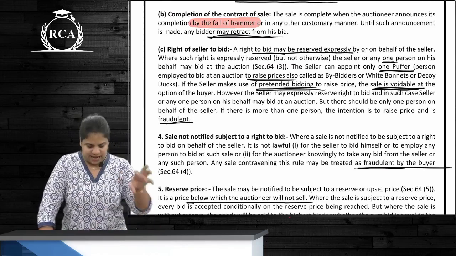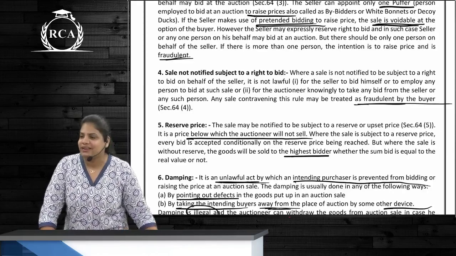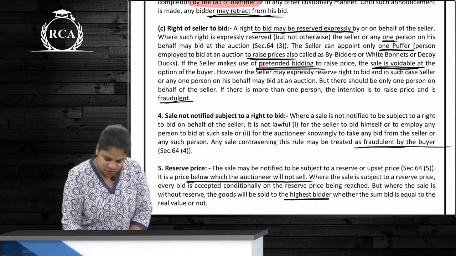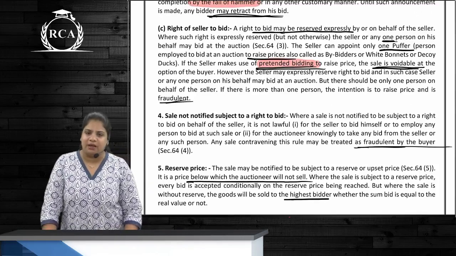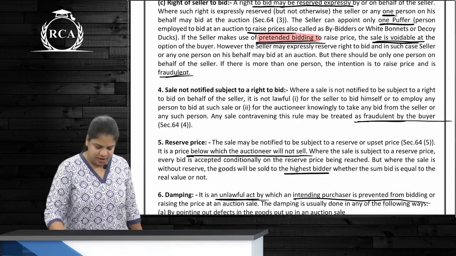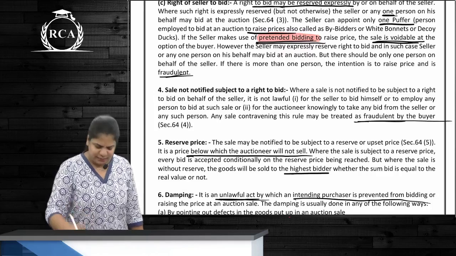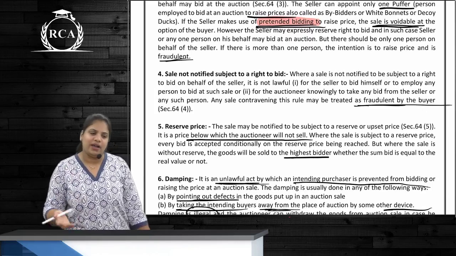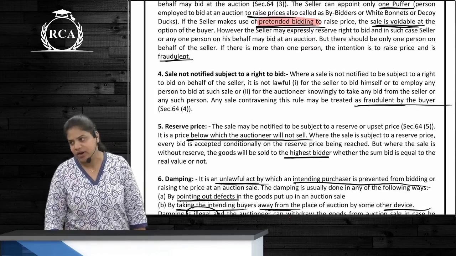Clear? So this type of bidding is called pretended bidding. Remember that. Highlight that as well. So it is pretended bidding, meaning a puffer is appointed, right? So the third point and the fourth point, they are similar points. It means exactly the same. So where it is not informed that there is a puffer, it is voidable. The buyer can avoid the contract.